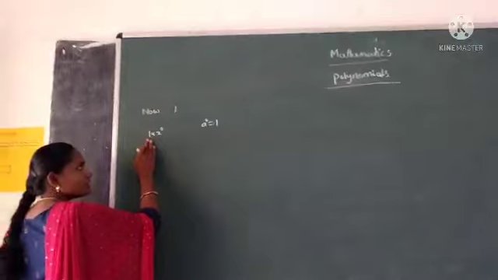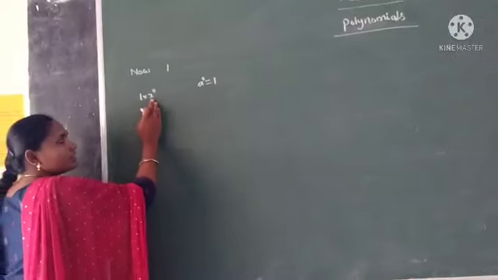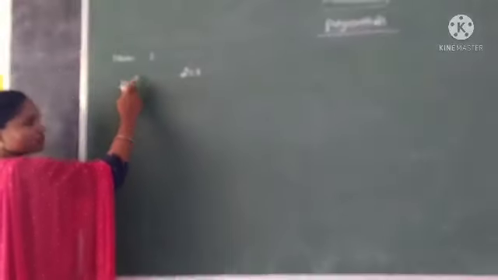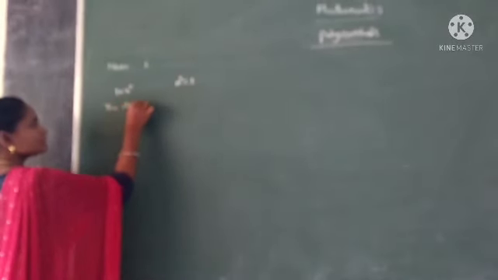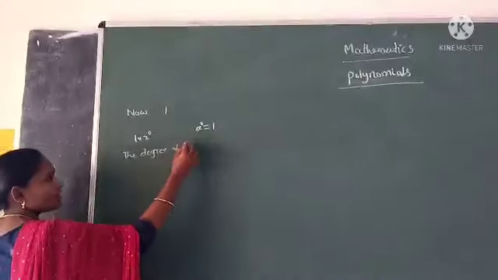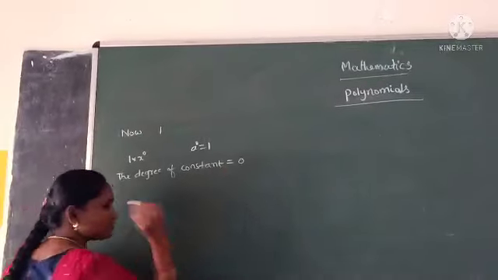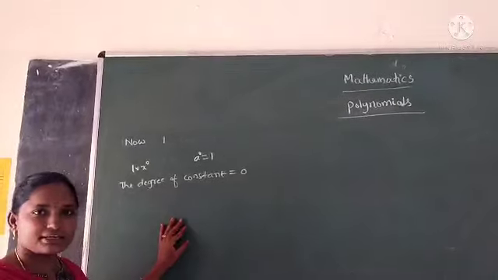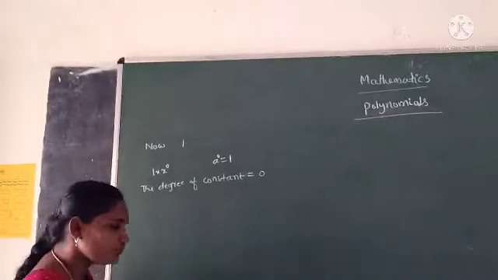Therefore the value of constant 1 never changed. Here x is the variable. The power of x is 0. So the degree of constant is 0. Every constant has a degree. The degree of every constant is 0.